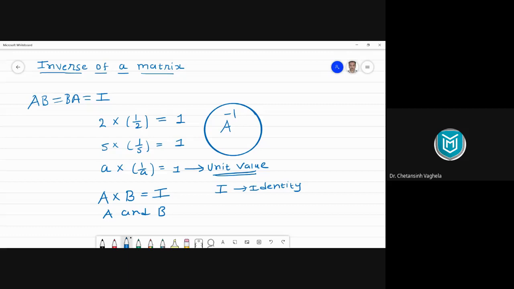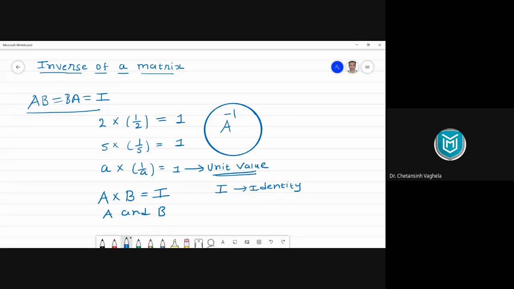Then A and B are called inverse of each other. So this is the definition of inverse matrix. Now, it is not exactly the reciprocal because this is a matrix. A matrix is actually an arrangement of numbers. It is not a single number. If it were a single number, we could say reciprocal, but a matrix is a very different thing. So we'll not use the word reciprocal here because A inverse is not actually 1 upon A. It's very different than that.